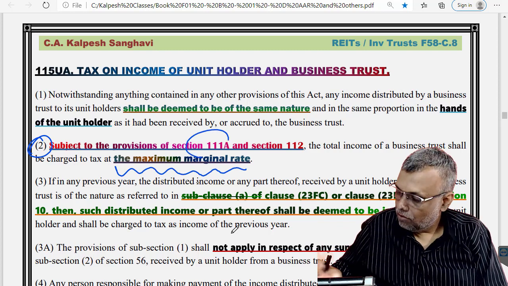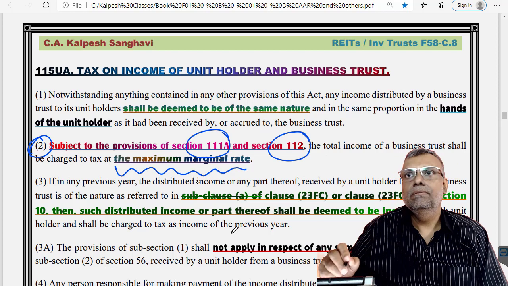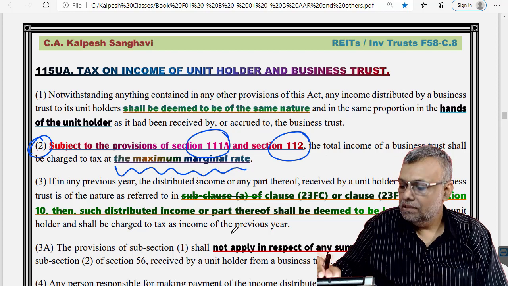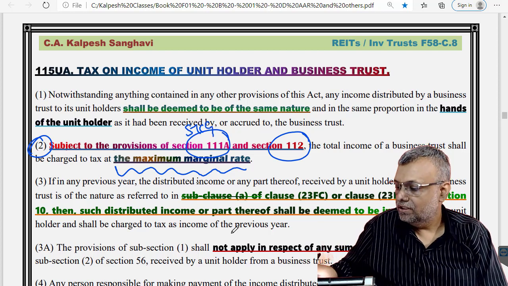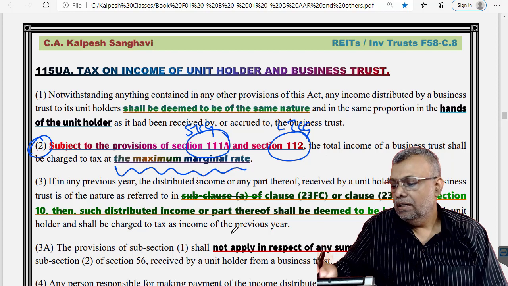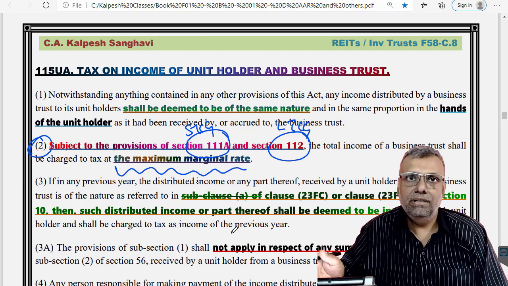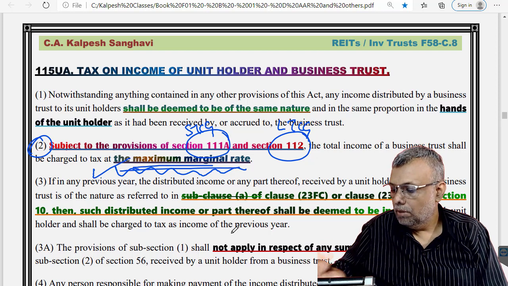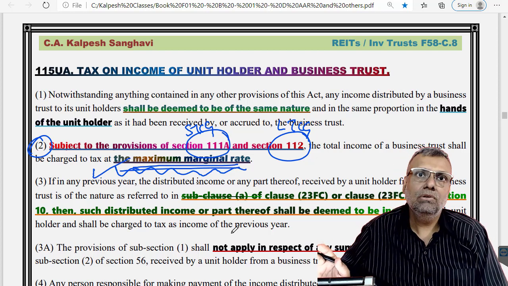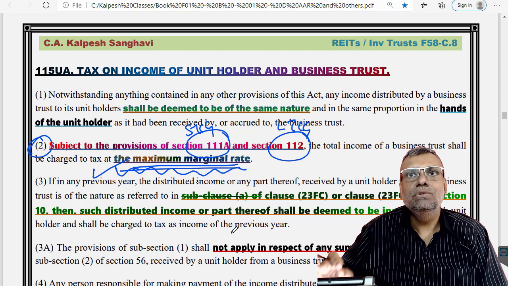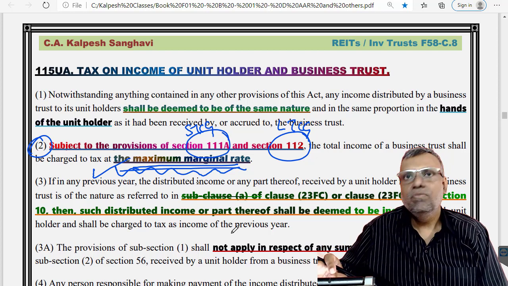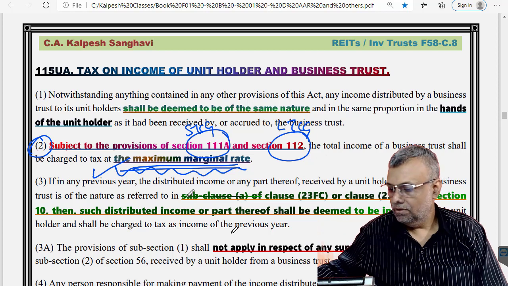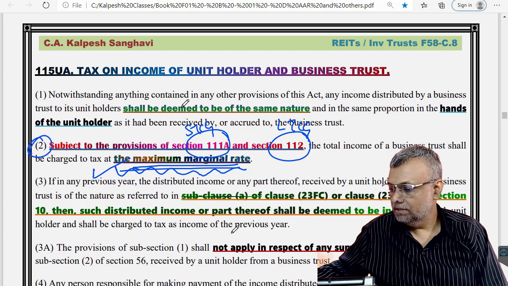However, if you are covered by 111A or 112, these two types of income, this is basically short term capital gains on listed shares, and this is LTCG, for this type of income you will have that special rate of tax. Otherwise it will be taxable at maximum marginal rates of tax. So MMR is the rate of tax which is applicable with respect to the business trust. So that is one thing which is very much clear.